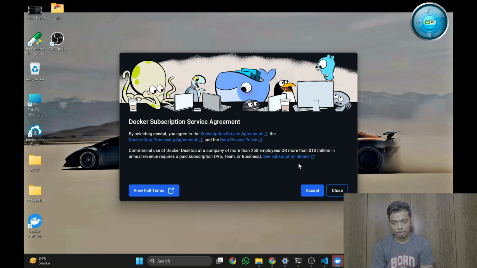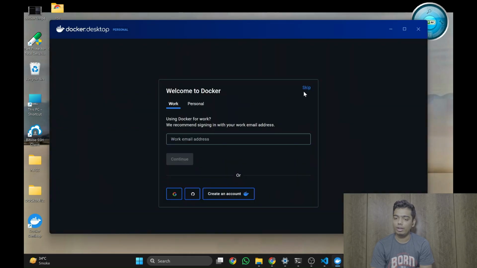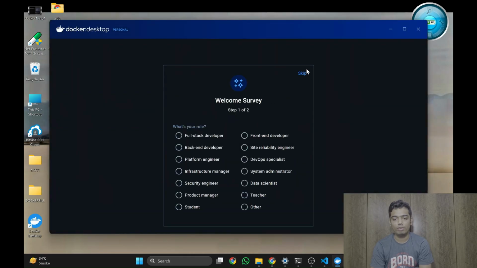then accept the user conditions, and next you can skip the processes. What process? Here it is. Welcome to Docker, sign in? No, I don't want to sign in. Do you want to give a survey? No, I don't want to. I have skipped everything.